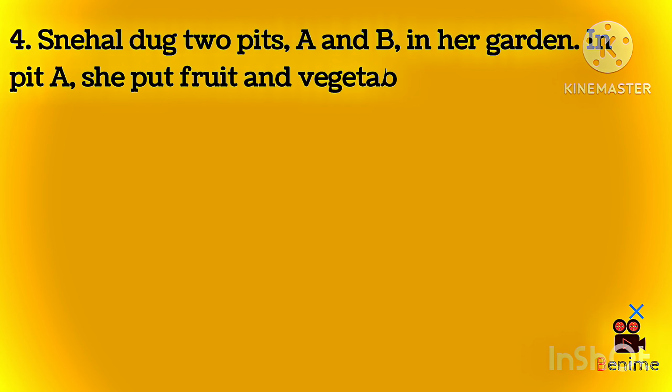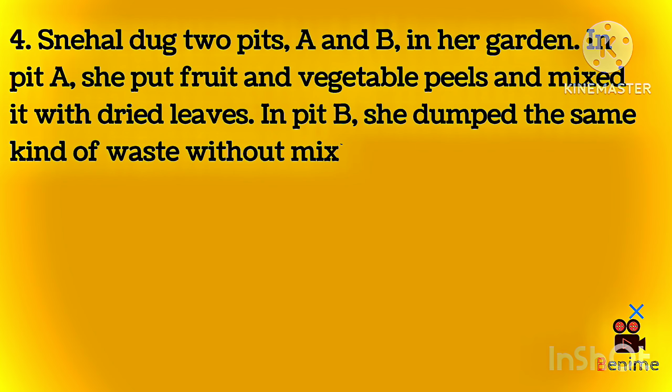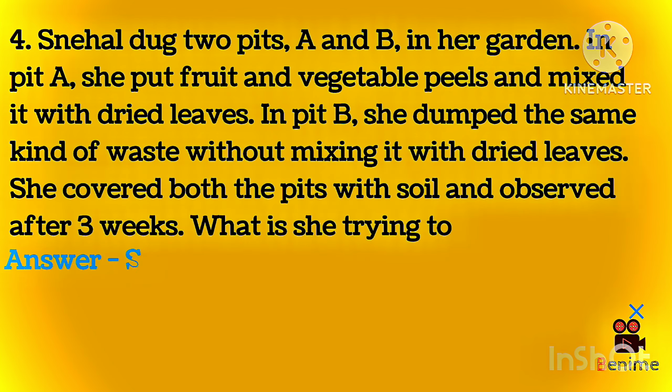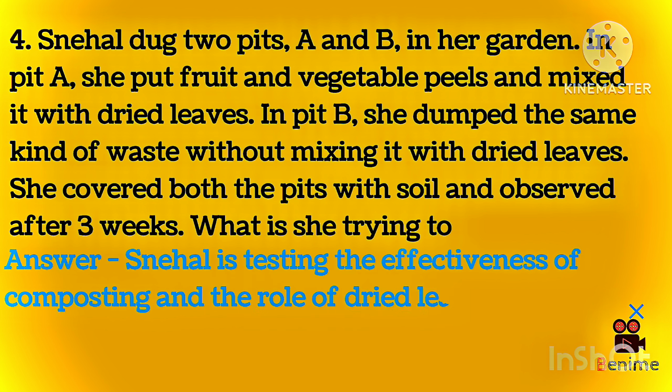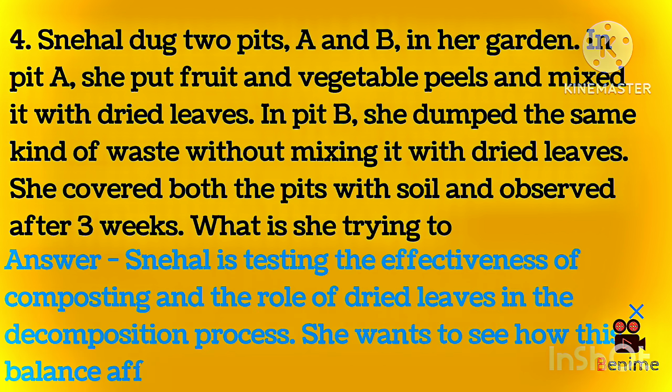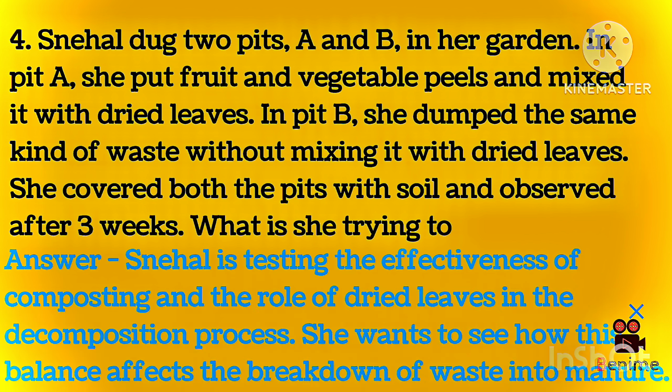5. Snehal dug 2 pits, A and B, in her garden. In pit A, she put fruit and vegetable peels and mixed it with dried leaves. In pit B, she dumped the same kind of waste without mixing it with dried leaves. She covered both the pits with soil and observed after 3 weeks. What is she trying to find out? Answer: Snehal is testing the effectiveness of composting and the role of dried leaves in the decomposition process. She wants to see how the balance affects the breakdown of waste.